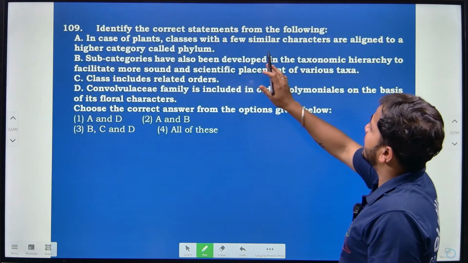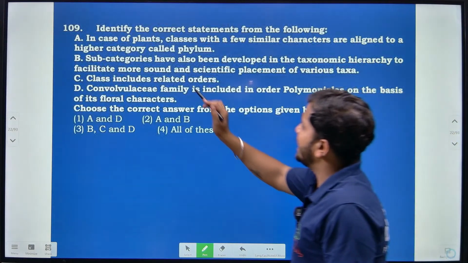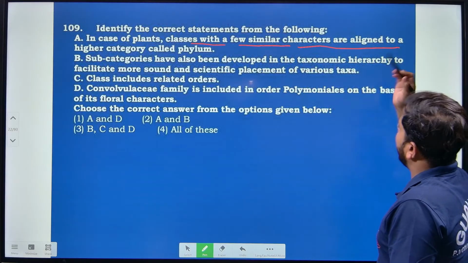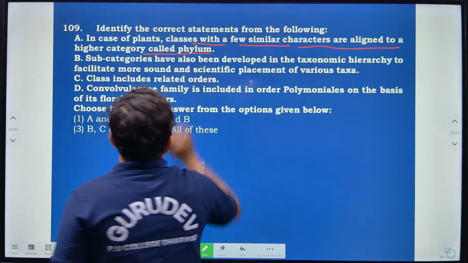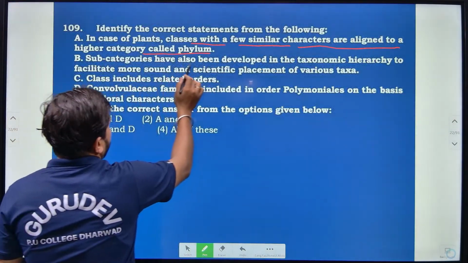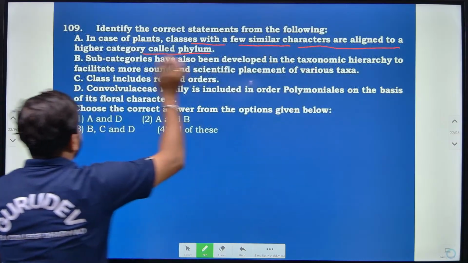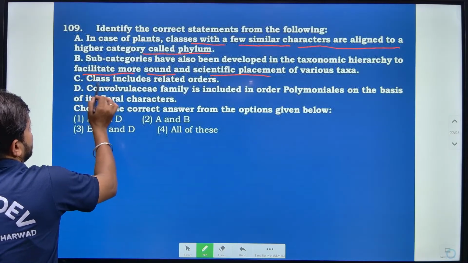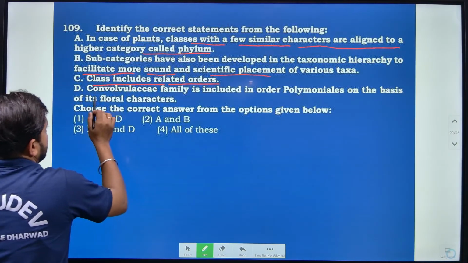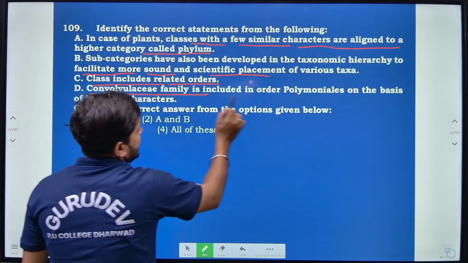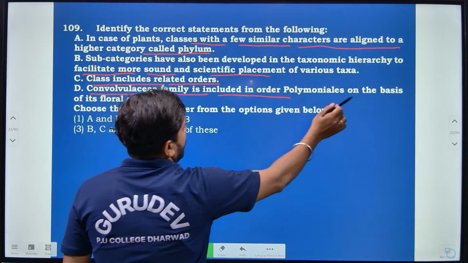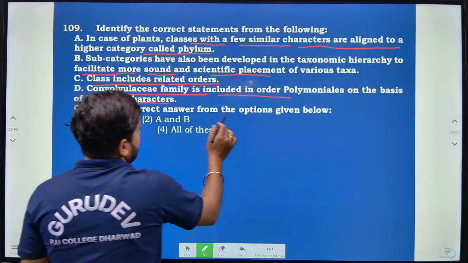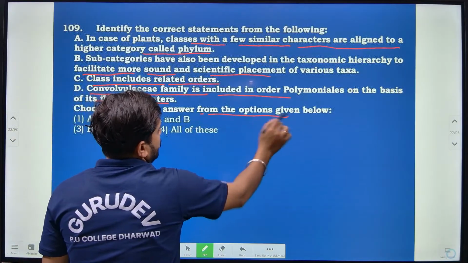Then identify the correct statement from the following, right? In case of plants, classes with a few similar characters are aligned to a higher category called phylum. Then subcategories have also been developed in a taxonomic hierarchy to facilitate more sound and scientific placement of various taxa. Then class includes related orders. Then Ranunculaceae family is included in order Polymoniales on the basis of its floral character. Then choose the correct answer from the options given below.